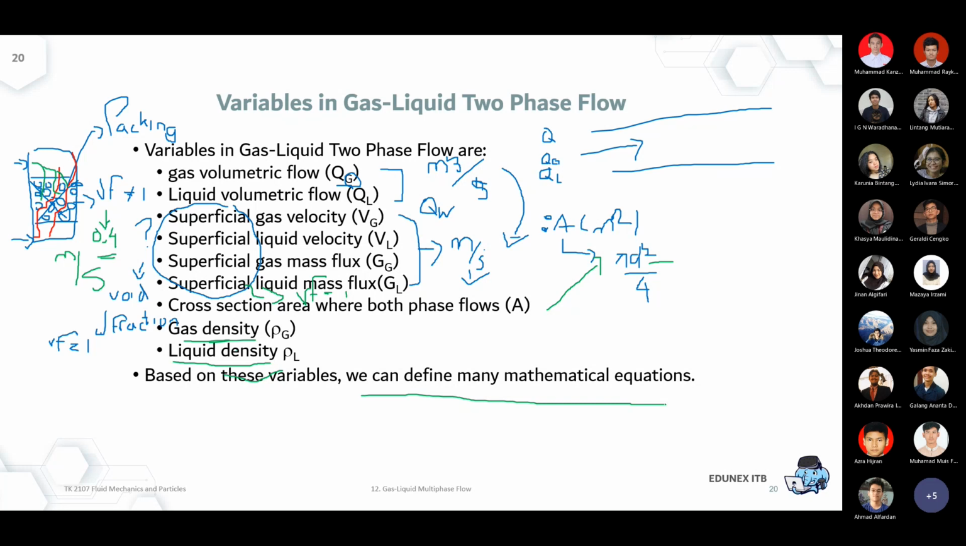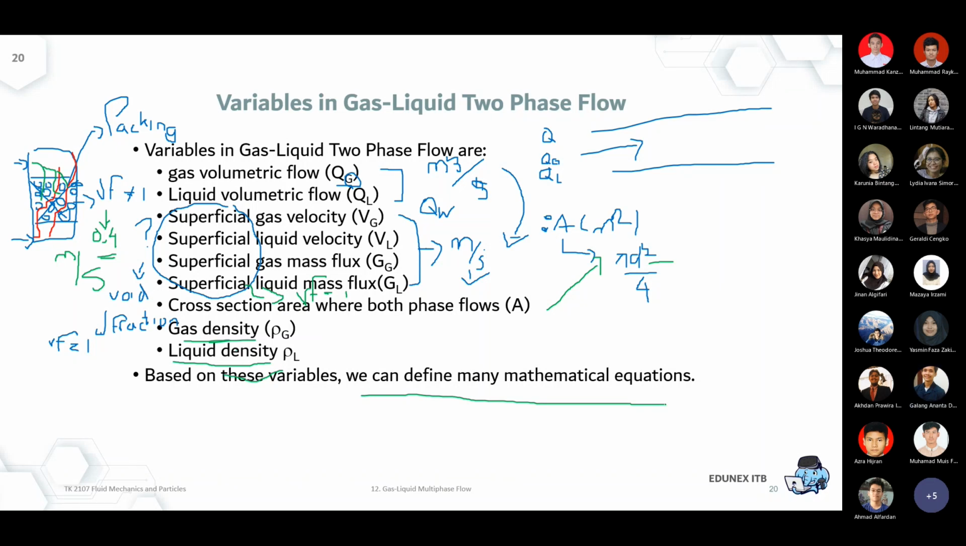Any question? Sorry, I have a question. Yeah. So we have the gas volumetric flow and the liquid volumetric flow, right? If, let's say, I'm in a plant, how do I measure those, or are they calculated?